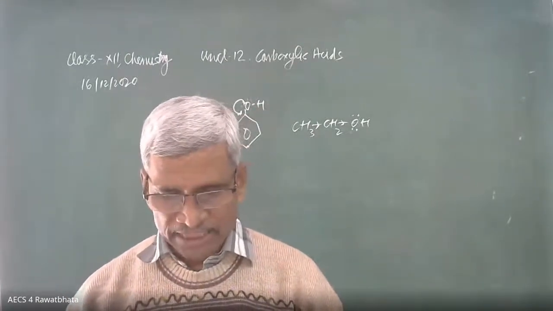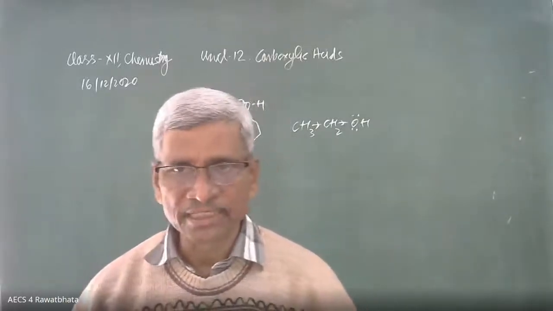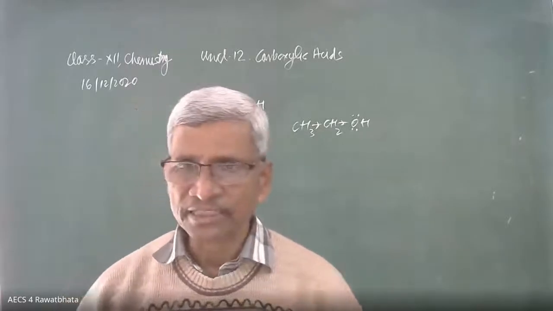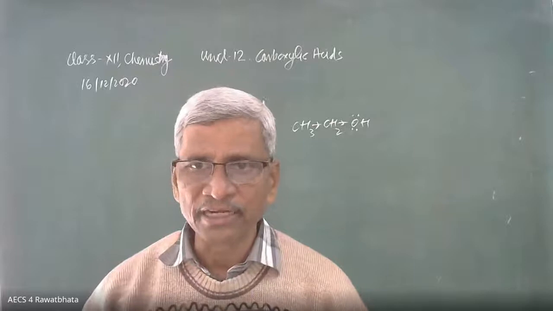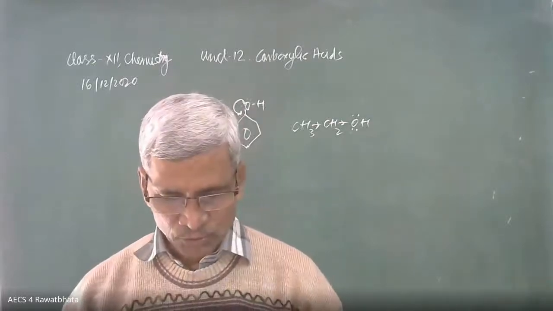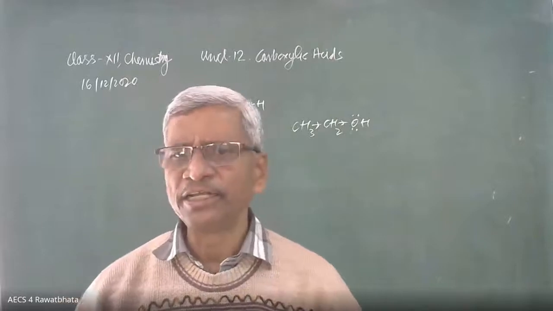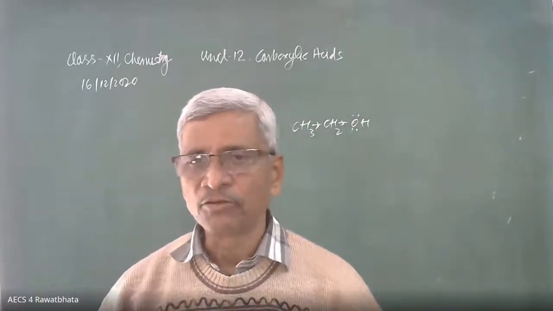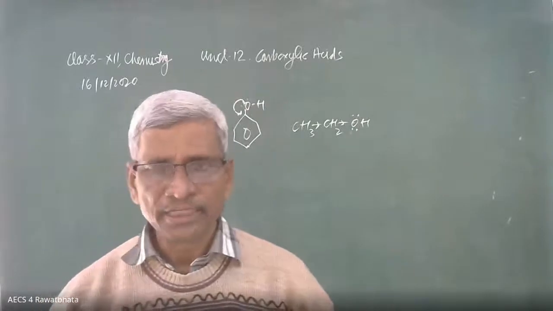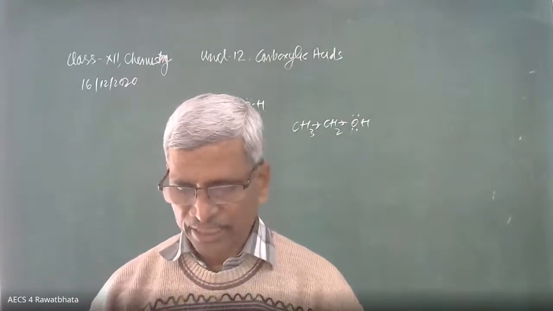Phenol is more acidic than para-cresol. An electron donating CH3 group is attached there, which increases electron density over the benzene ring, and delocalization of electrons becomes slightly difficult. So oxygen does not effectively release its electron pair towards the benzene ring because of the electron releasing inductive effect. An electron releasing group is there. That's why phenol is more acidic than para-cresol.